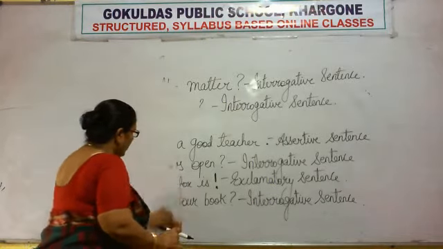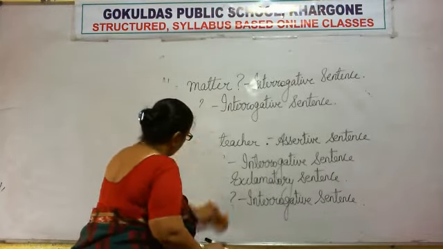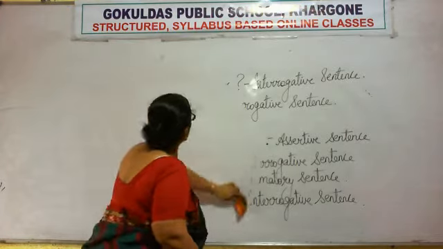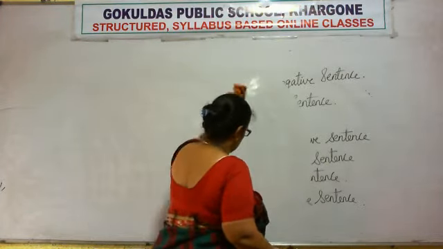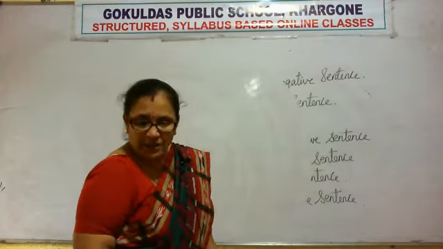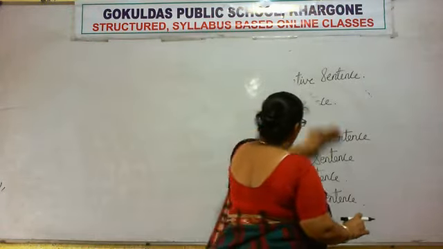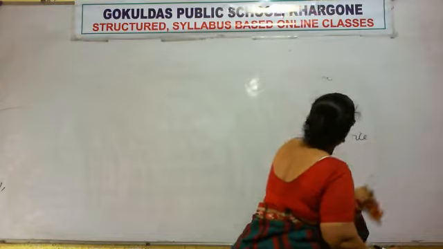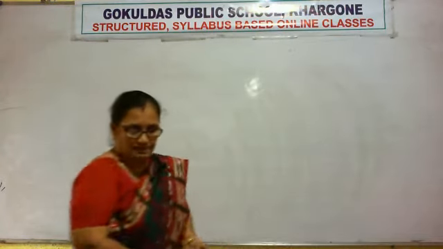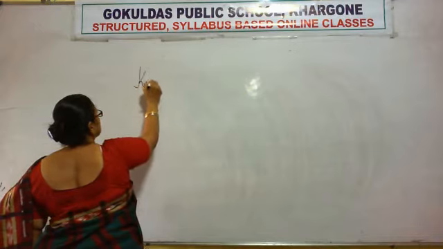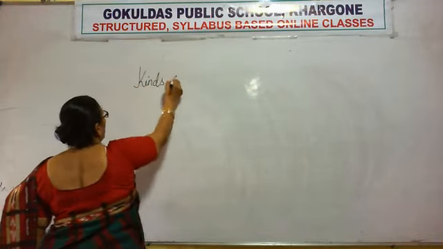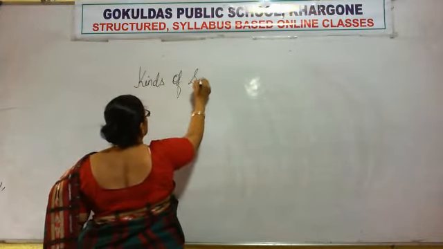So now children, be ready with your Pansy book. You have your Pansy book along with you. Open it. Page number 12. Open it to page number 12. The second chapter is kinds of sentences.